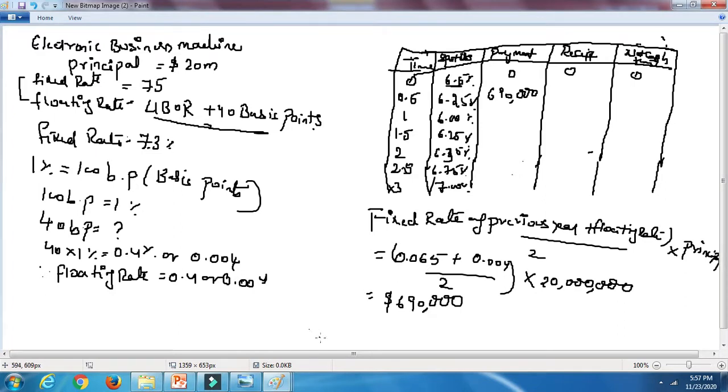Let's do for the second one also. This is for the 0. This is for the 0.5 year. This is for the first year we are going to do now.